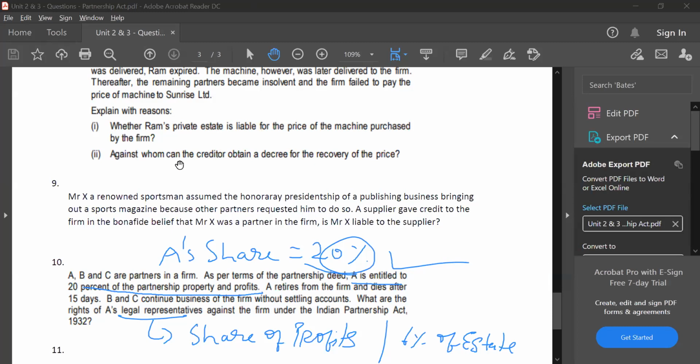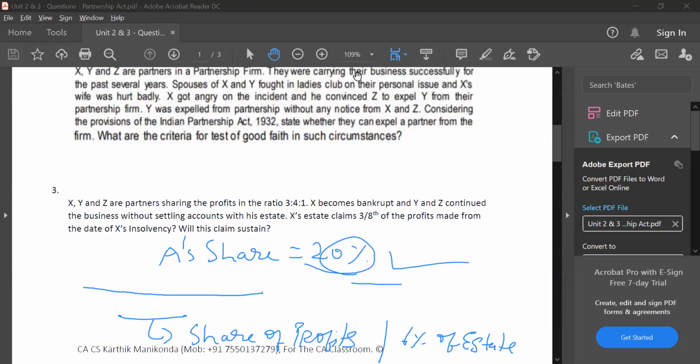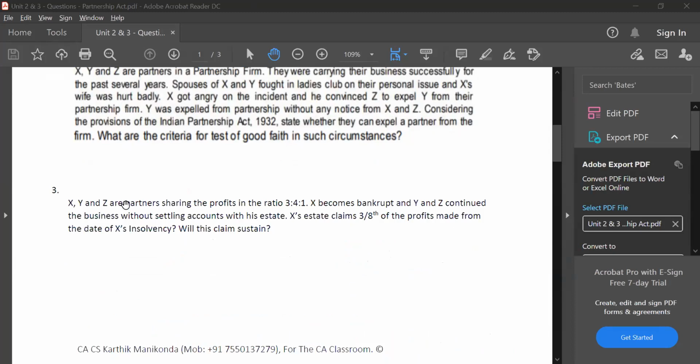See, the third question is also the same concept. Here they're asking, instead of 20%, can they claim 3/8 of the share? If 3/8 of the share is equal to your profit share, then you can claim. So it will be profit or 6% of subsequent profits. Here 3/8, let's do the computation. 3 plus 4 plus 1. So the share of X is 3/8. So profit or 6% at the option of the estate can be claimed.